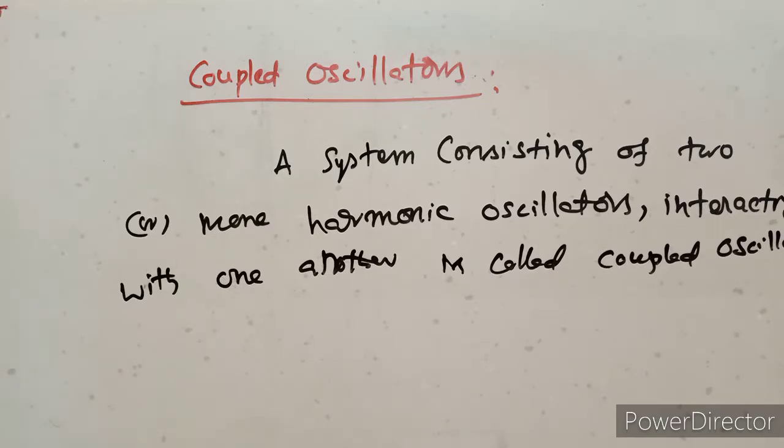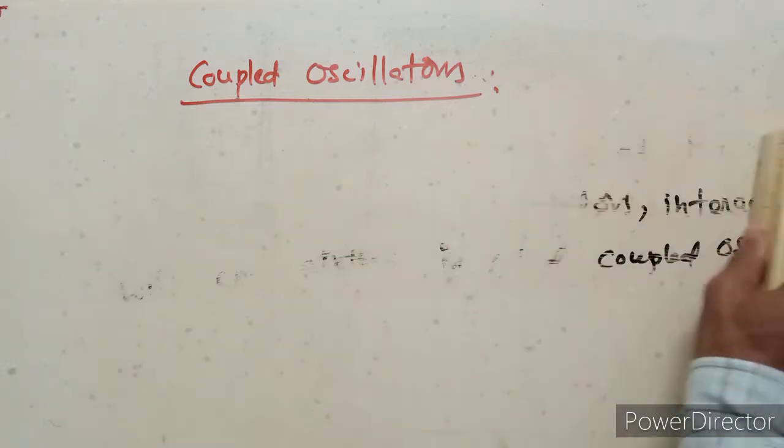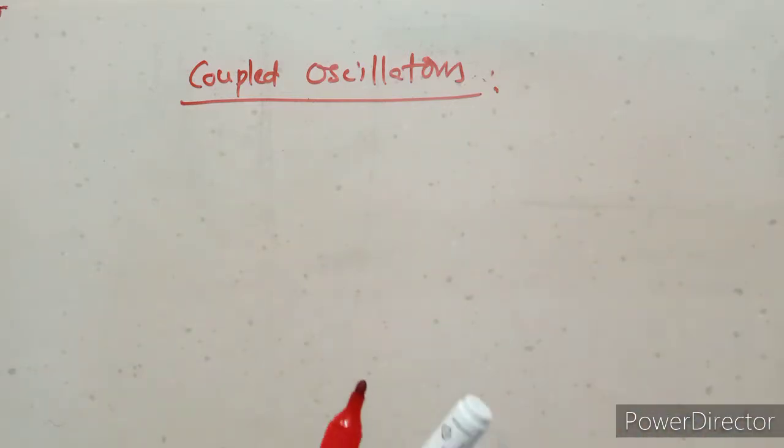So that system is called coupled oscillations. So coupled oscillators mean a system consisting of two or more harmonic oscillators interacting with one another is called coupled oscillators.